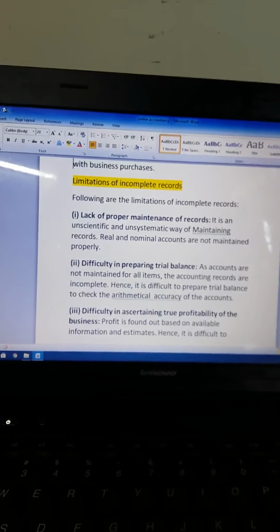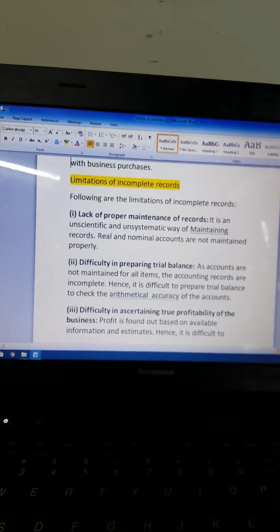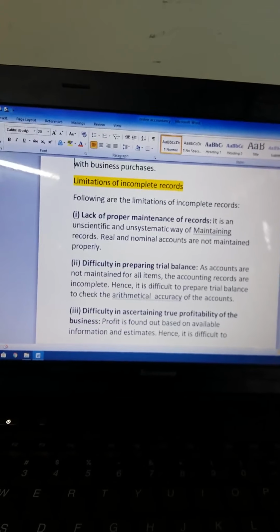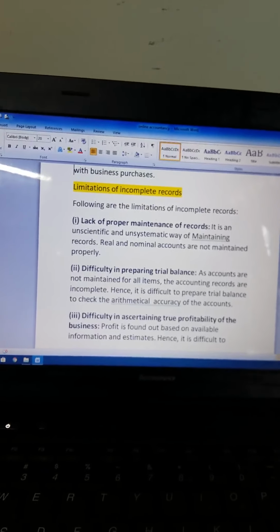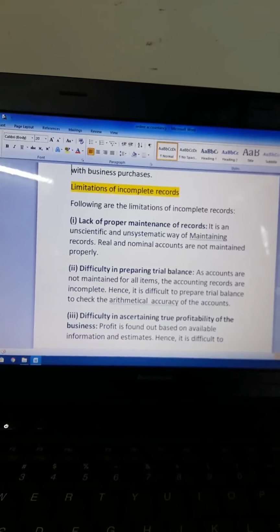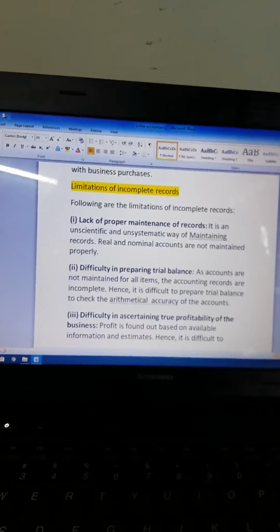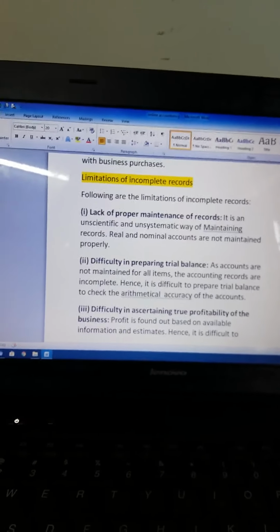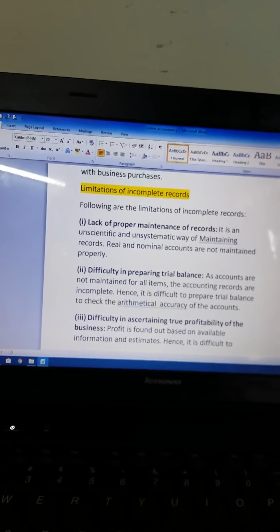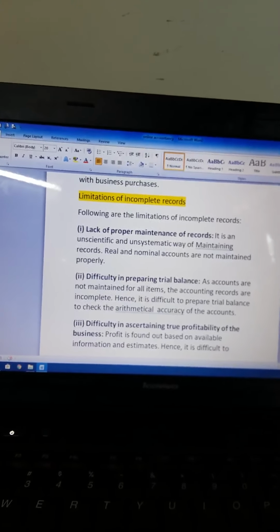It is an unscientific and unsystematic way of maintaining records, and real and nominal accounts are not maintained properly. In the double entry system, all the personal, cash, nominal and real accounts we have to enter. But in the case of incomplete records, we maintain only the personal account and the cash account. We omit the real and nominal accounts, so there is lack of proper maintenance.